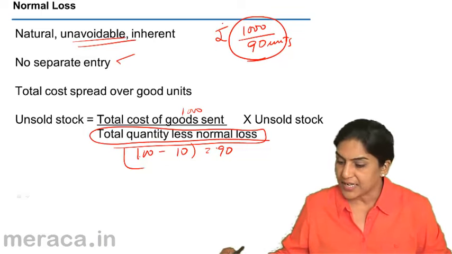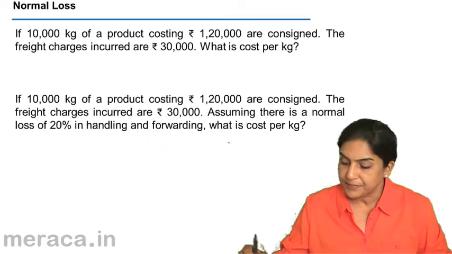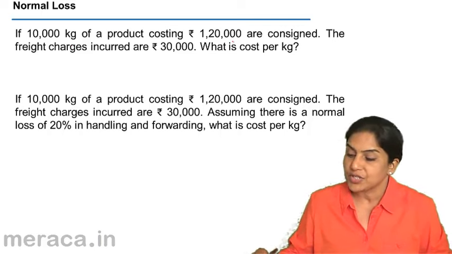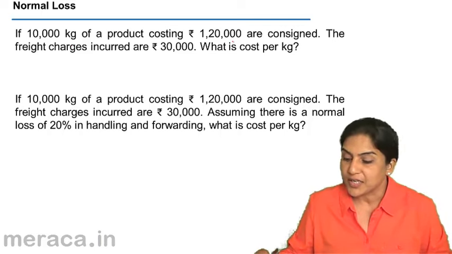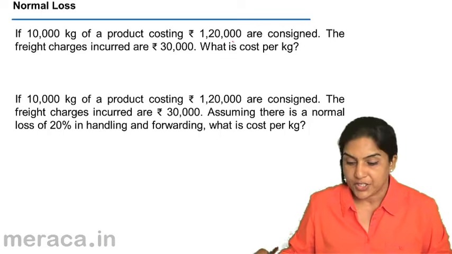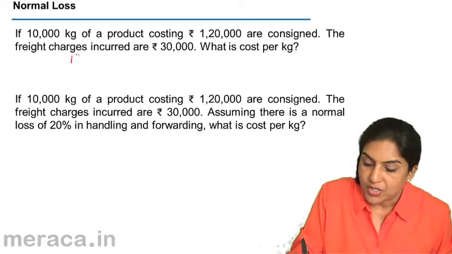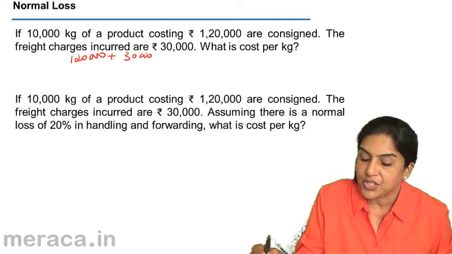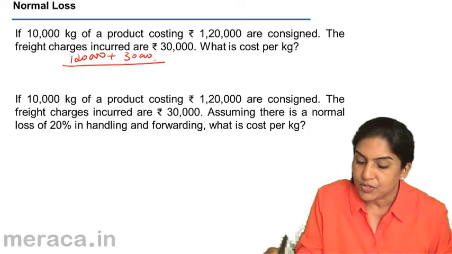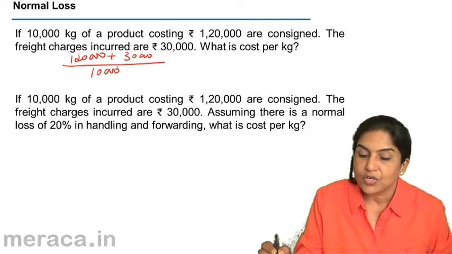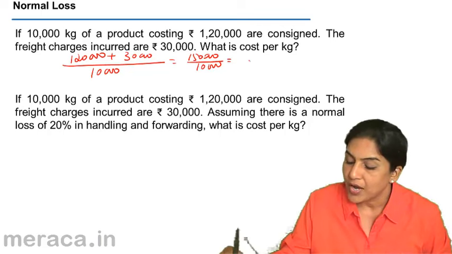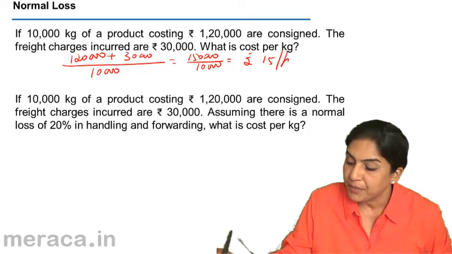We can take an example to understand this still better. If 10,000 kg of a product costing 1,20,000 is consigned and the freight charges are 30,000, what is the cost per kg? So what is the cost? It is 1,20,000 plus 30,000 freight charges incurred divided by the total kg, 10,000. Therefore, this is 1,50,000 divided by 10,000, arriving at rupees 15 per kg.